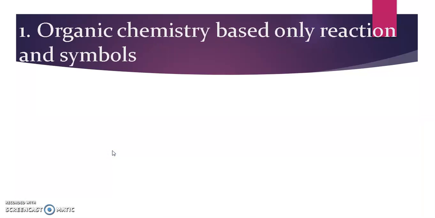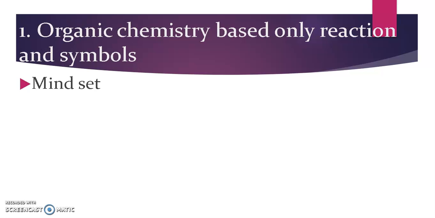First thing is we have to learn about organic chemistry. Before that, you have to understand what is meant by organic chemistry. Organic chemistry is always based only on reactions and symbols. You should keep it in mind. You should set your mind like that.